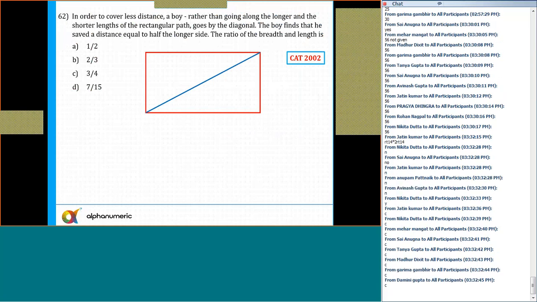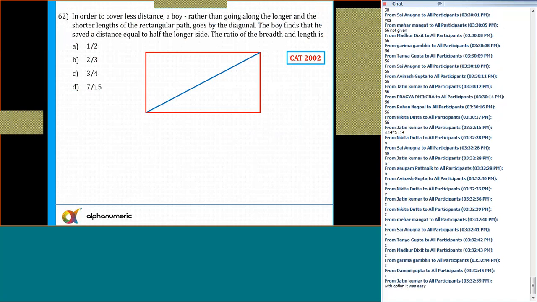3:4. This question was asked in ATM as well as CAT, the same question twice or thrice. In order to cover less distance, a boy, rather than going along the longer and the shorter length of the path, goes by the diagonal. The boy finds that he saved a distance equal to half the longest distance. Now I think with the help of options it is easy.